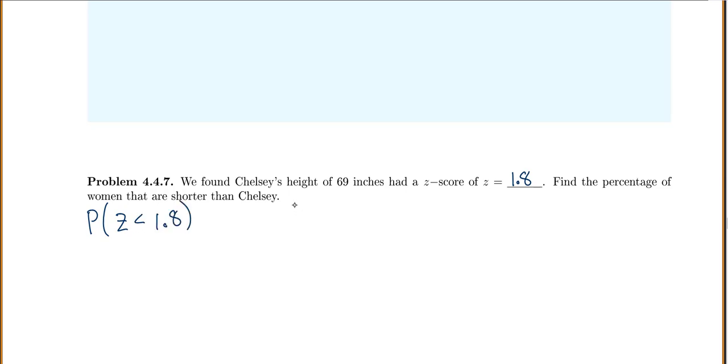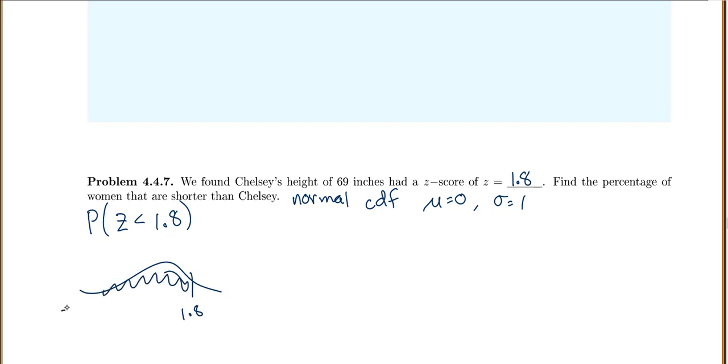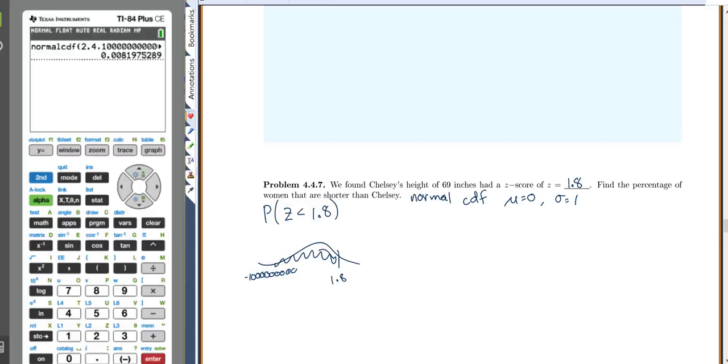So remember how we did this before? We did a normal CDF. We did a mean of 0 and a standard deviation of 1. And we want to see the ones that are less than 1.8. So that will be from negative 1 million or something like that up to 1.8 to put it into my calculator. So let's pull up my calculator again. Let's do our distribution menu to get to a normal CDF.